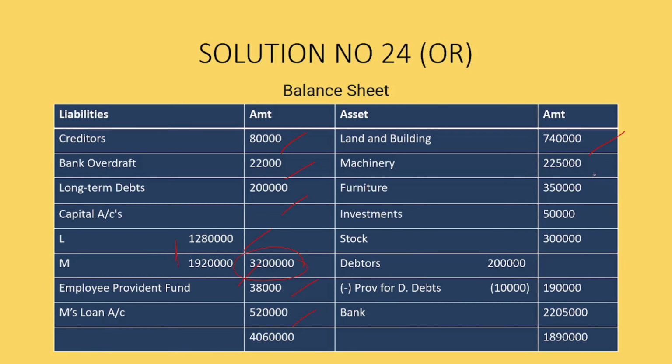Land and building is 7 lakh 40,000, machinery 2 lakh 25,000, furniture is 3 lakh 50,000, investment is 50,000, stock is 3 lakhs, debtors is 2 lakhs minus 10,000 provision for doubtful debts, that is 1 lakh 90,000, and bank is 22 lakh 5,000. So you can see the totals of both sides of the balance sheet are matching.